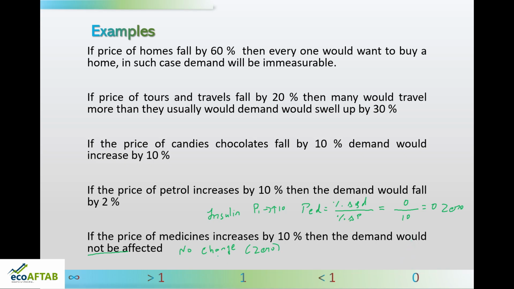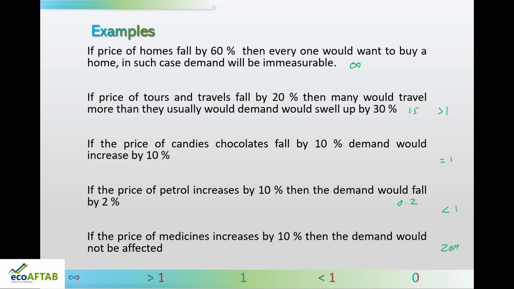So the entire concept of elasticity, friends, we can understand in these 5 examples, and every example is unique in its own way. In the first example we saw the elasticity of demand is infinity. In the second example we saw it as 1.5, which we can call more than 1. In the third example the elasticity was equal to 1. In the fourth example the elasticity was 0.2, which is nothing but less than 1, and in the last case the elasticity was 0. So, having understood these 5 examples, we will move to our next slide.